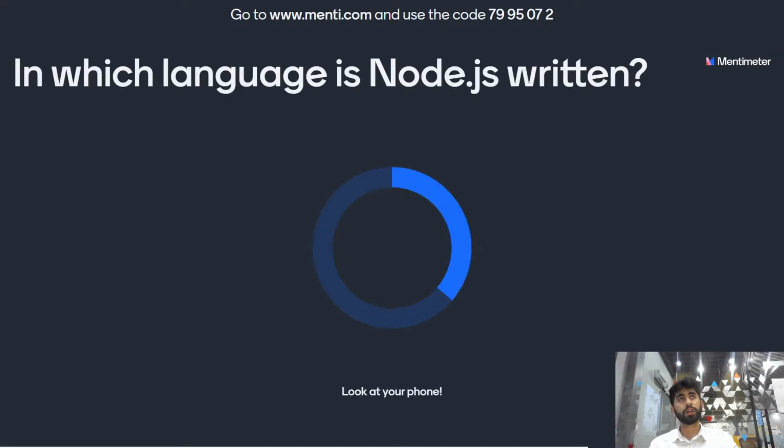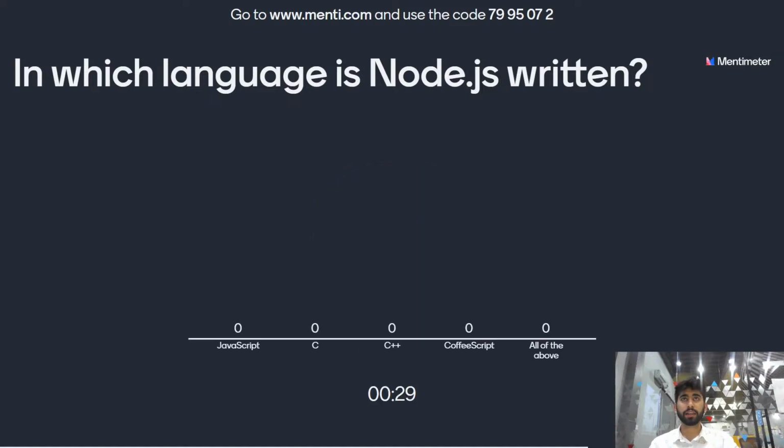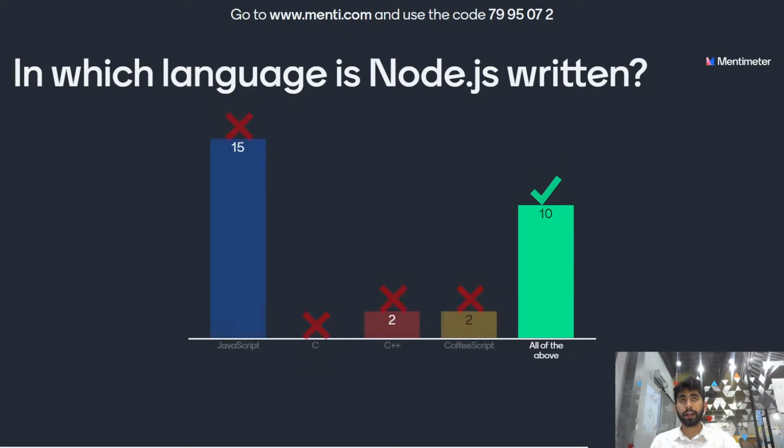In which language is Node.js written? It's a very easy question, guys. Read the options carefully. First one is JavaScript, or is it C, or is it C++, or CoffeeScript, or all of the above. You have 15 more seconds to answer. In which language is Node.js written? And the time is up. The correct option is E, all of the above.